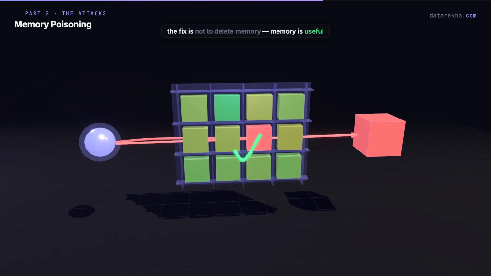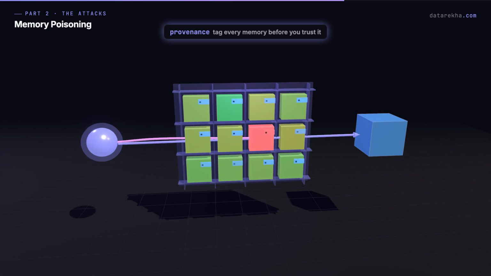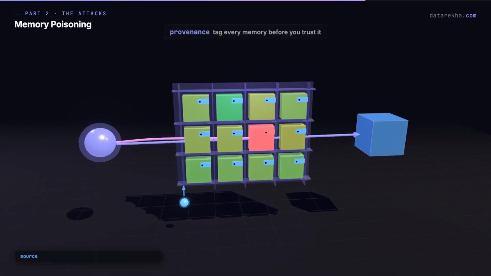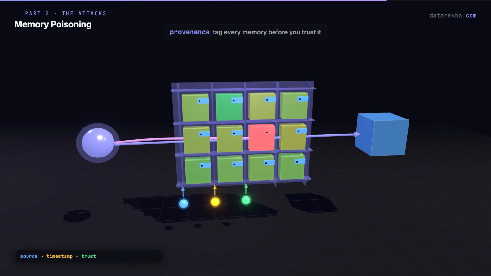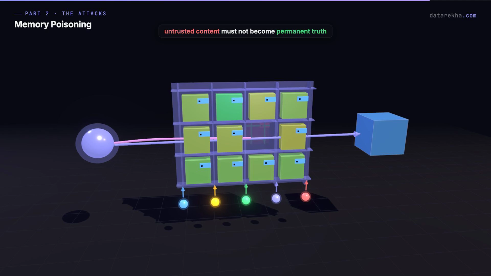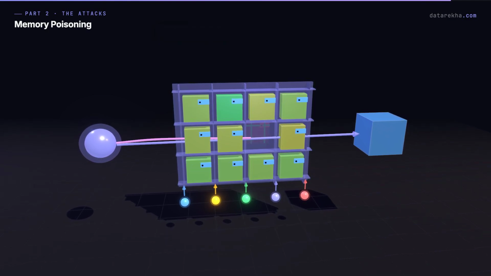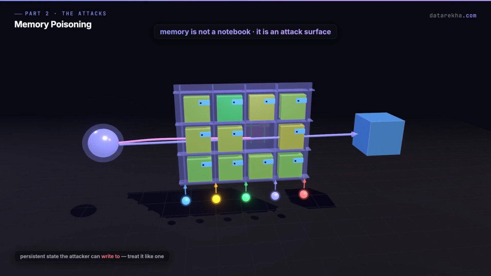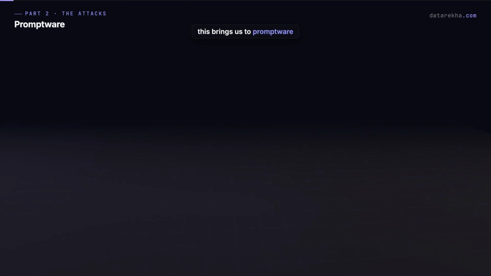Memory is useful. The answer is provenance. Every memory should have a source, timestamp, trust level, scope, and revocation path. Untested content should not become permanent truth. Memory is not a notebook. It's an attack surface.